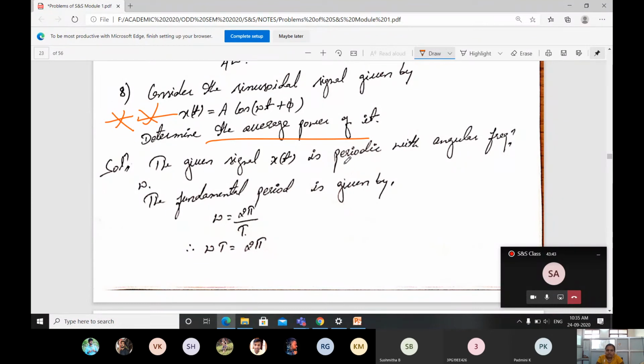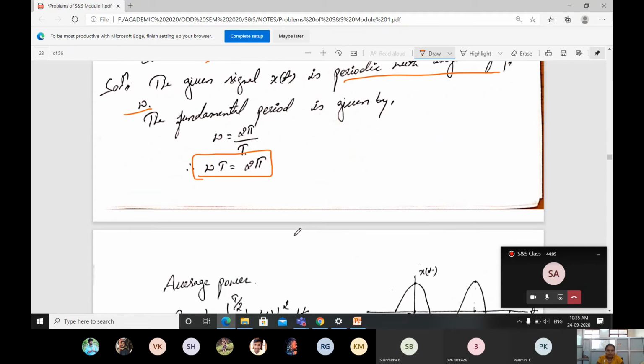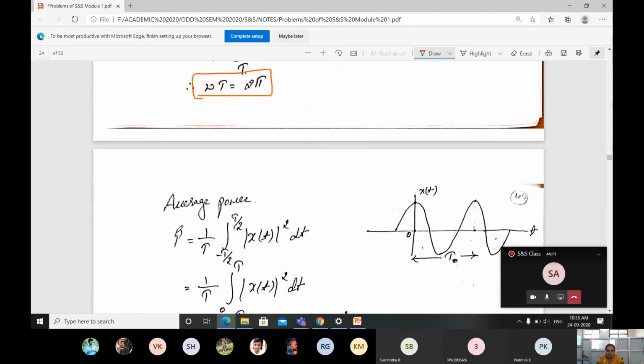It is periodic with the angular frequency omega. They are telling that it is a sinusoidal signal, and we have already come across what the period is going to be. That is taken as the fundamental period, where omega is 2 pi by capital T, so omega T is going to be 2 pi. This is the period for us. Then what is the average power?